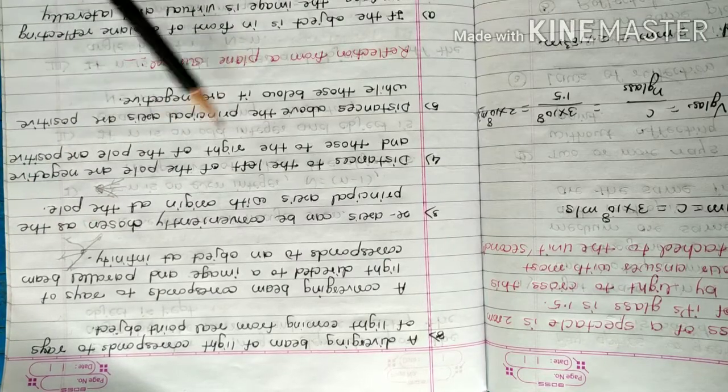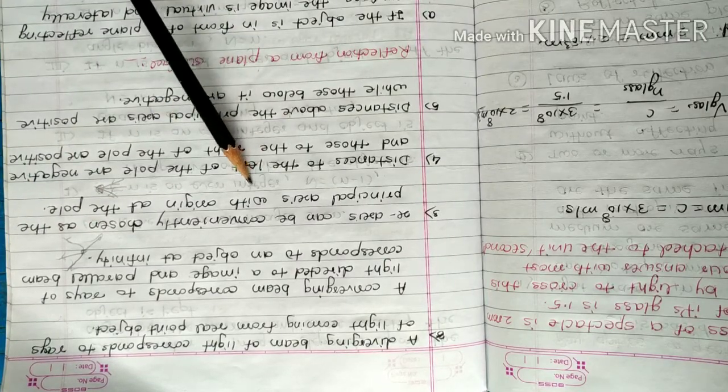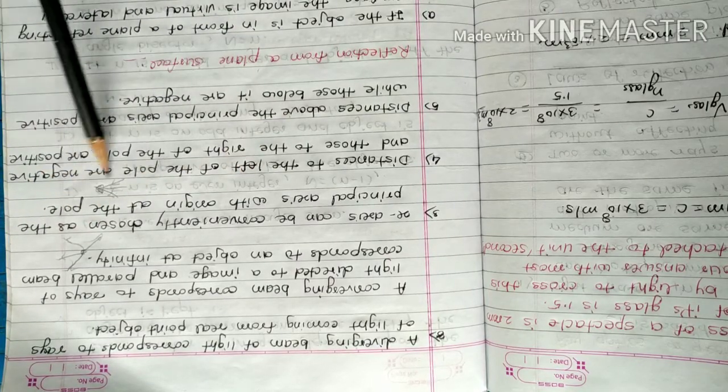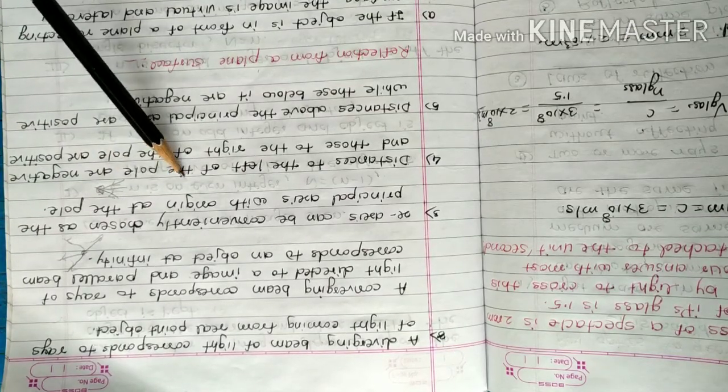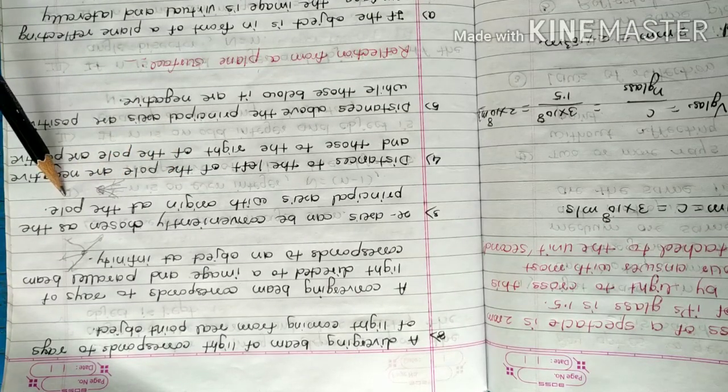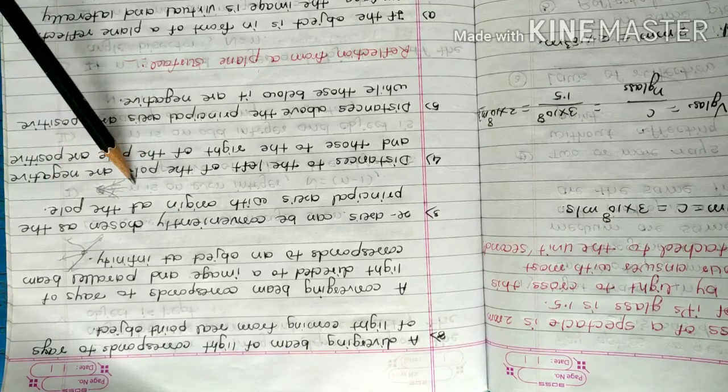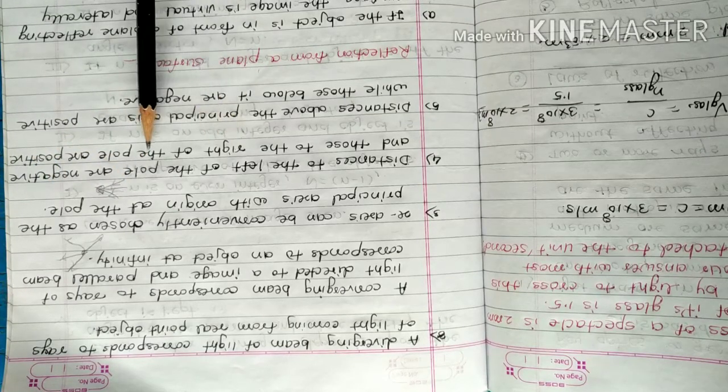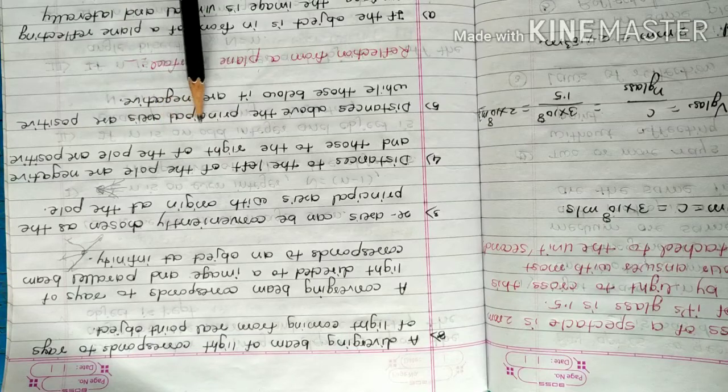Next sign convention is that the x-axis can be conveniently chosen as the principal axis with origin at the pole. The distances to the left of the pole are negative and those to the right of the pole are positive.